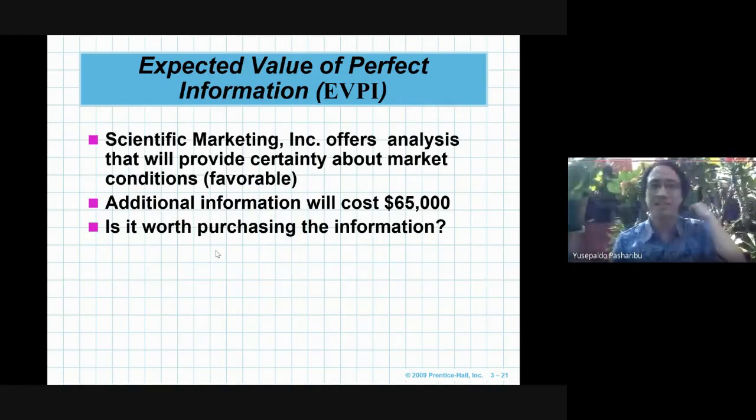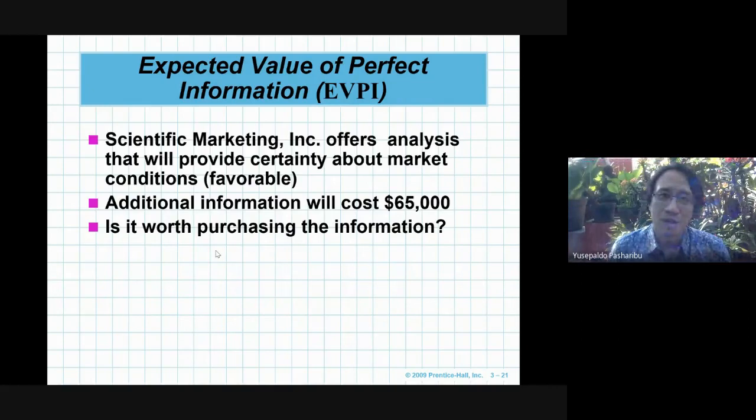So this is the case. One corporation called Scientific Marketing offers an analysis of market conditions, favorable and unfavorable, to make or predict a more precise probability for favorable and unfavorable. They ask Thompson Lumber Company to pay to conduct this survey. The cost is 65,000.